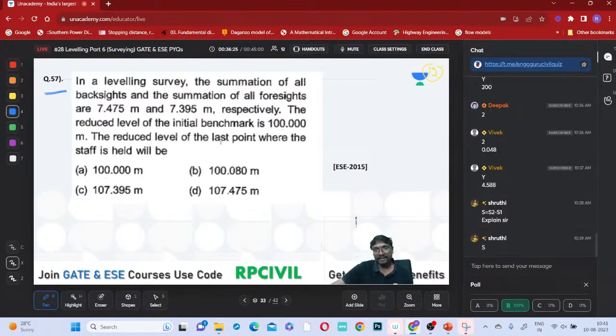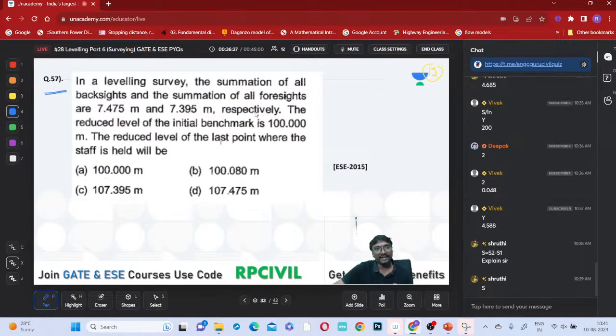Right, what is it you are having in a leveling survey? The summation of all the back sights and the summation of all the foresights. This is the sum of the back sights, and this is the sum of the foresights. Right, the reduced level of this initial benchmark, so what is this? You can say this is your first point reduced level.